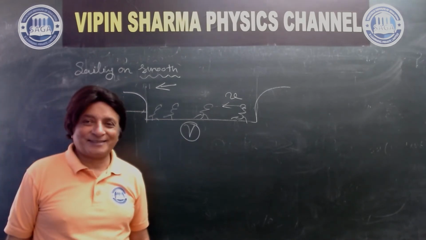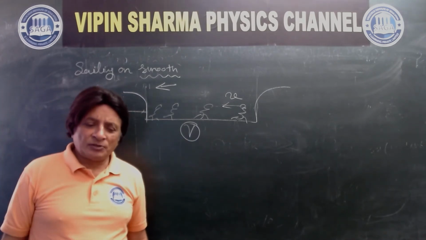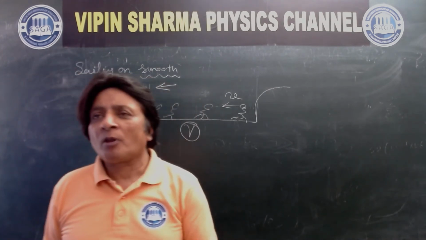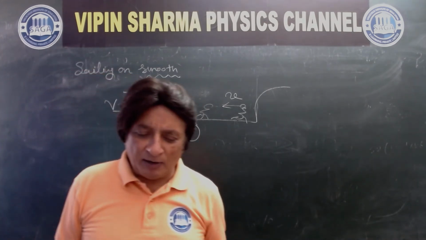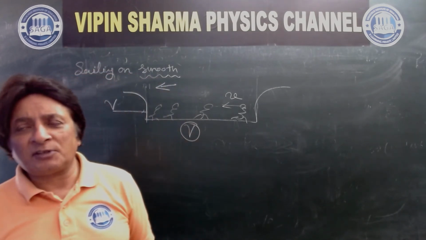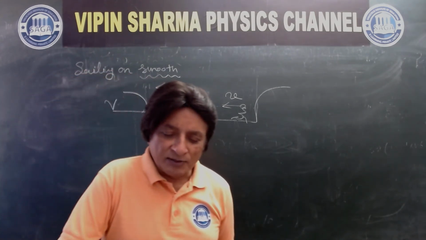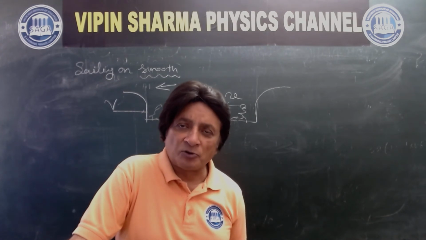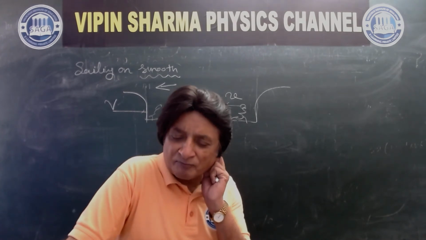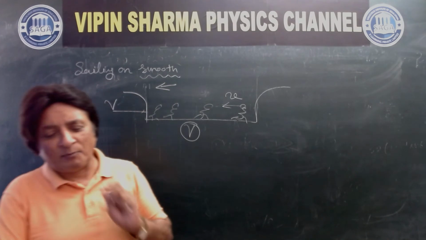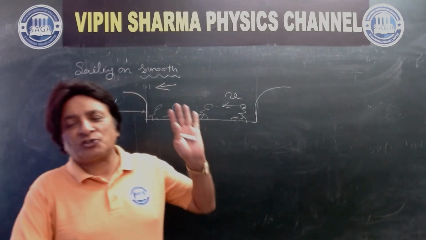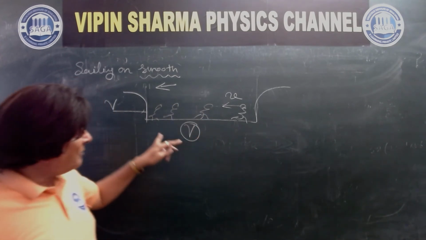So simple it is. So dear students, basically these are the questions which are based upon the law of conservation of momentum, and sometimes it is asked in the concept of the center of mass. You can use the concept of center of mass: the speed of the center of mass of the boat and the child system remains unchanged, and it will remain equal to capital V.